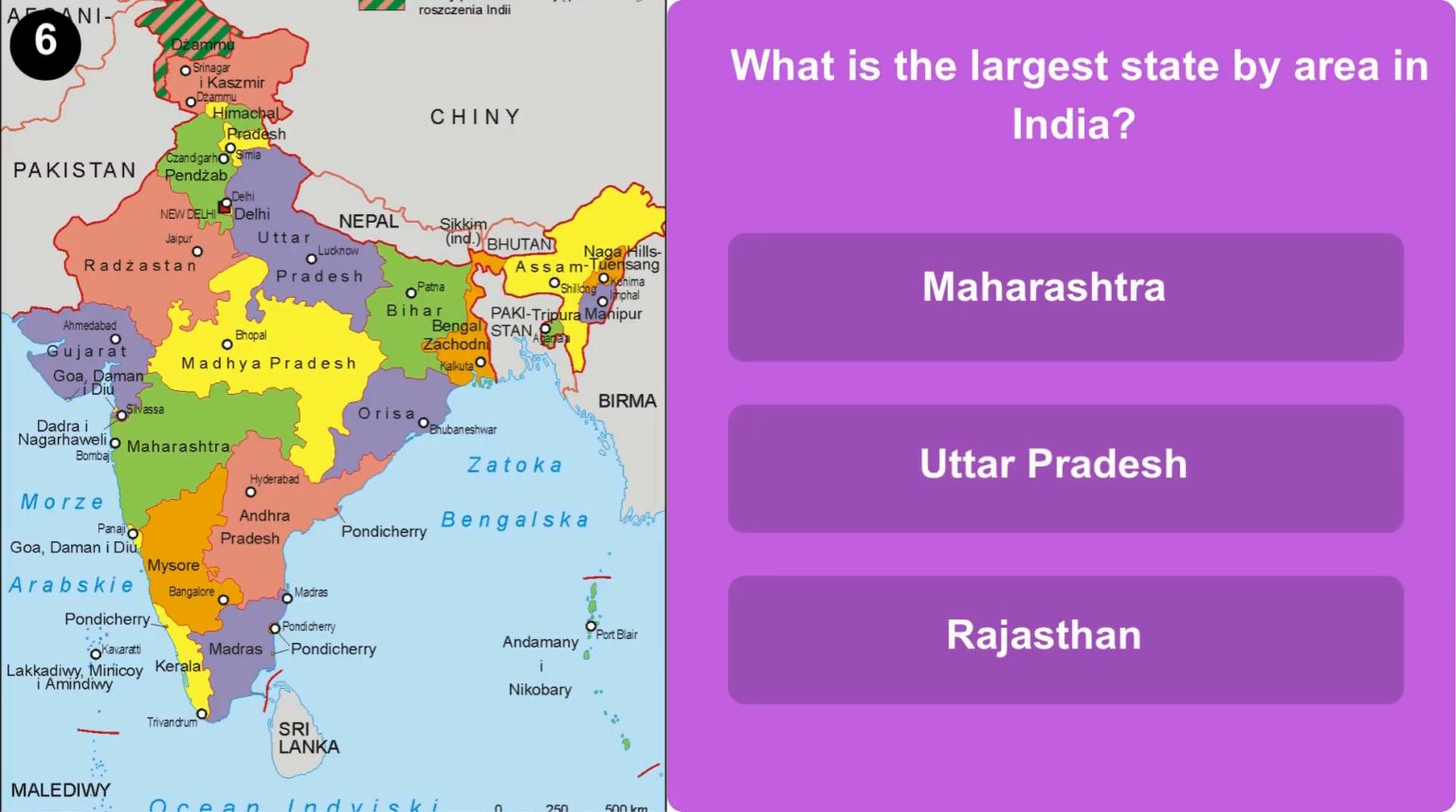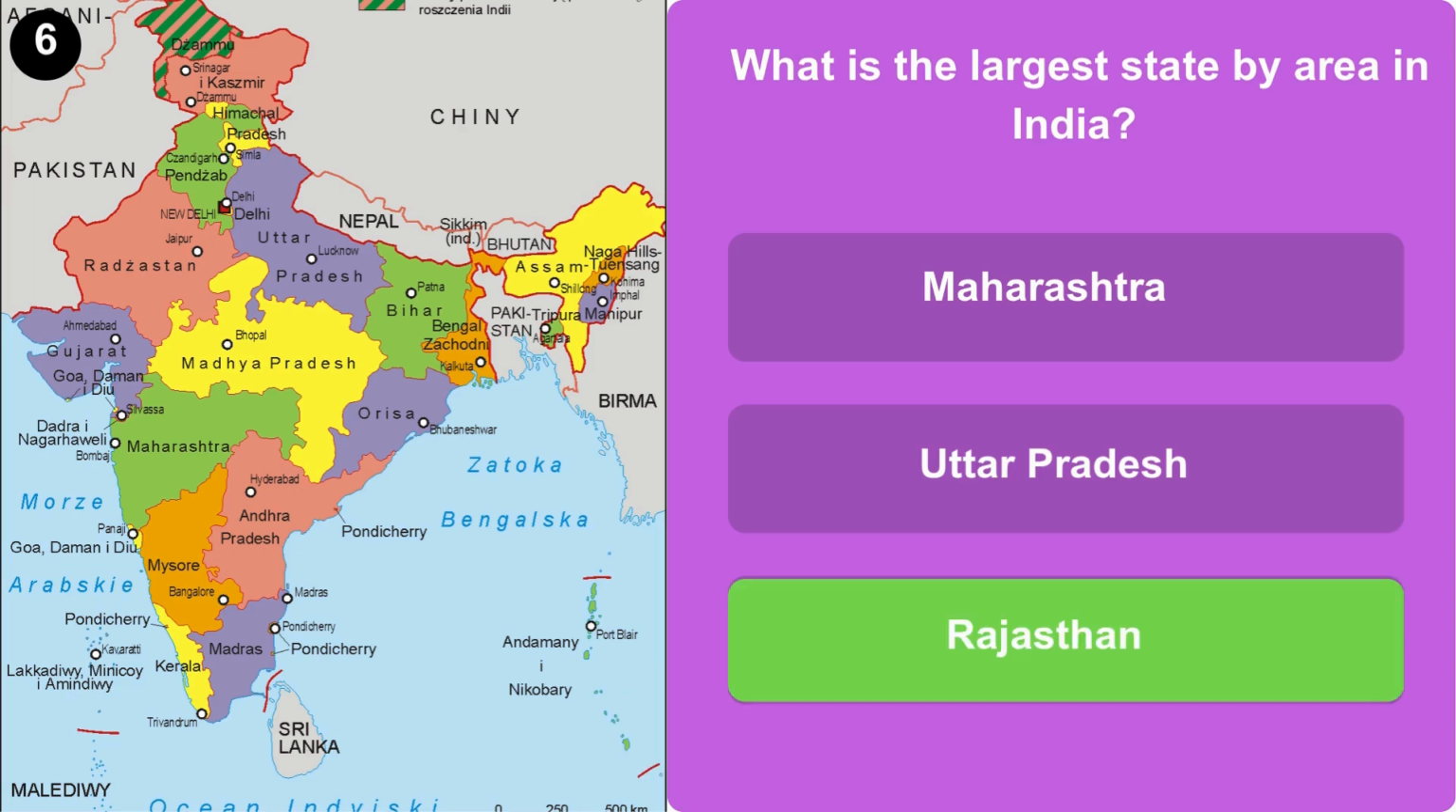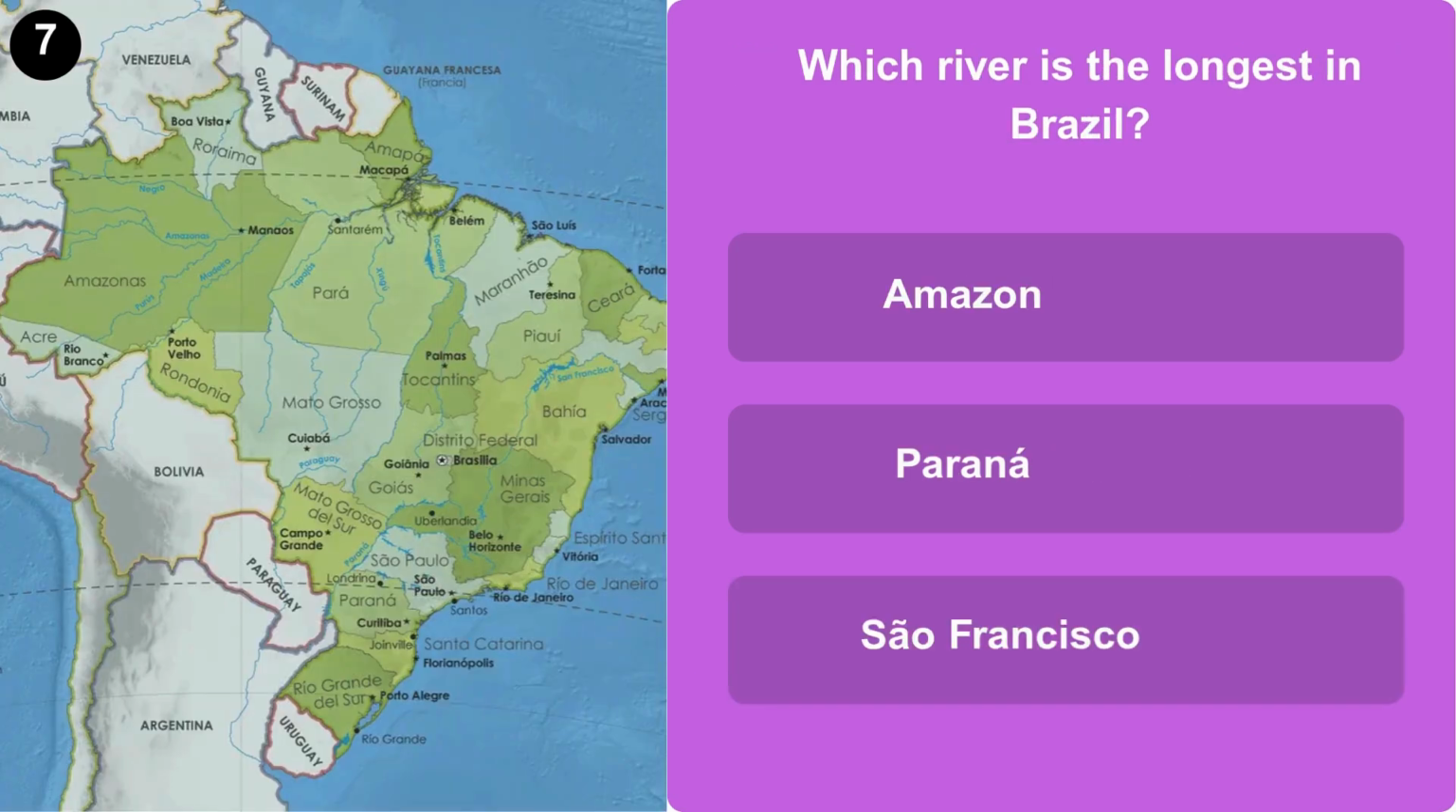What is the largest state by area in India? Maharashtra, Uttar Pradesh, or Rajasthan? Which river is the longest in Brazil? Amazon, Parana, or São Francisco?